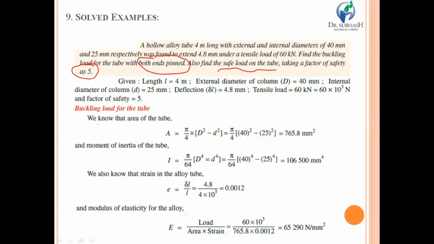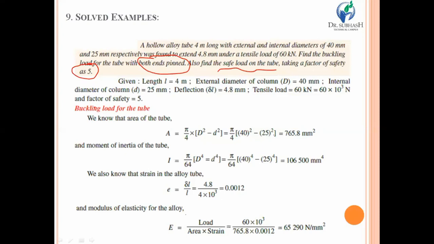Now in order to calculate the buckling load, we need to calculate the area A and moment of inertia, then the strain that is formed due to 60 kilonewton, and the elasticity. Starting from the area of the column, it is very easy. A is equal to pi by 4 (D square minus d square), and by putting the values 40 and 25 as outer and internal diameter, you will have 765 point something mm square.